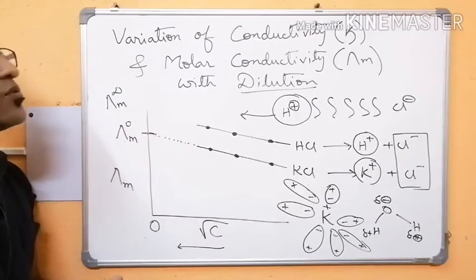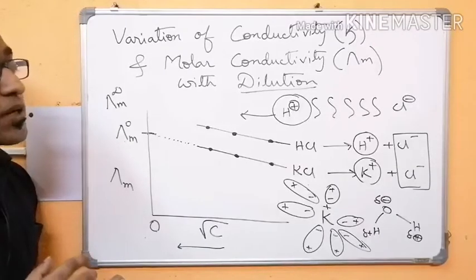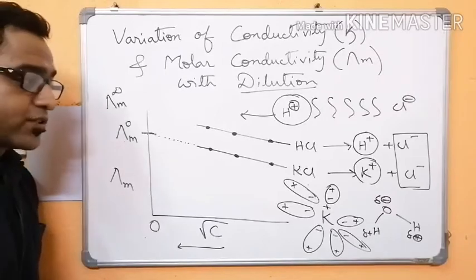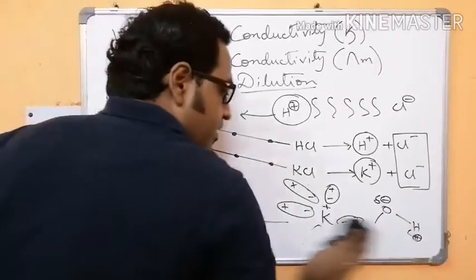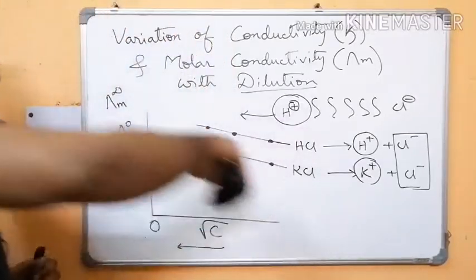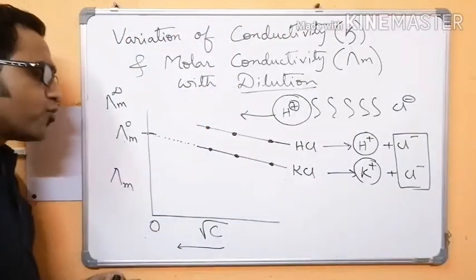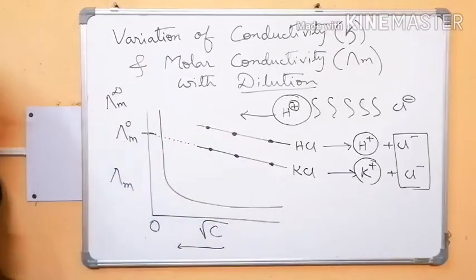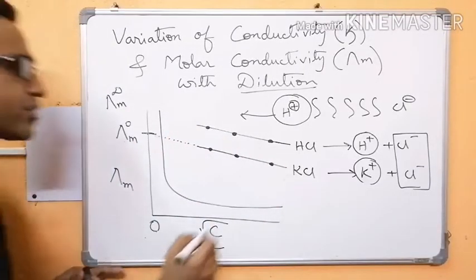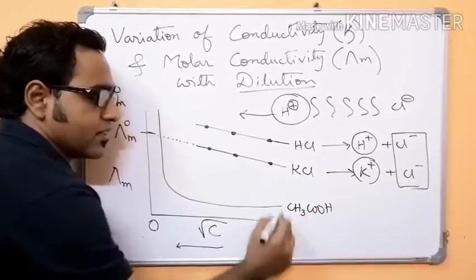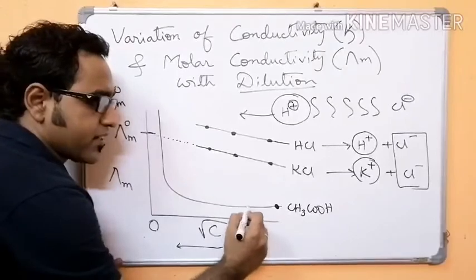Okay, next we will move on to the weak electrolyte, how the molar conductivity varies in case of weak electrolyte. Let's see. Now in case of weak electrolyte, say this is acetic acid CH3COOH, the molar conductivity varies like this.